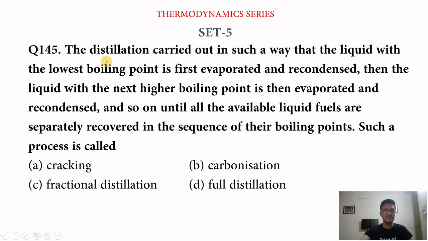Next question is, the distillation carried out in such a way that the liquid with the lowest boiling point is first evaporated and recondensed, then the liquid with the next higher boiling point is evaporated and recondensed, and so on until all the available liquid fuels are separated, recovered in the sequence of their boiling points. Such a process is called option A, cracking, option B, carbonization, option C, fractional distillation, and option D, full distillation. So answer is, that is called fractional distillation.